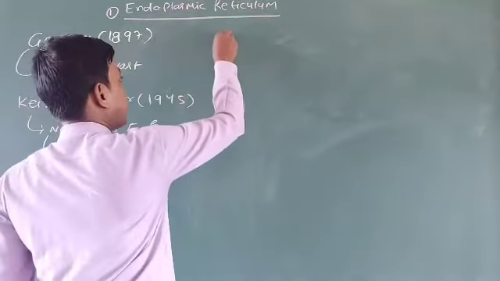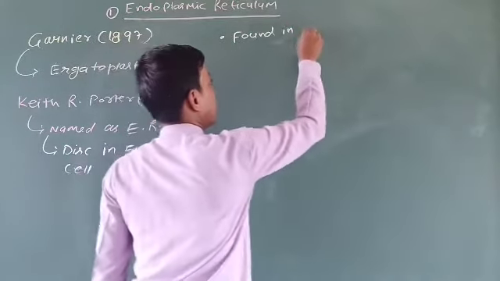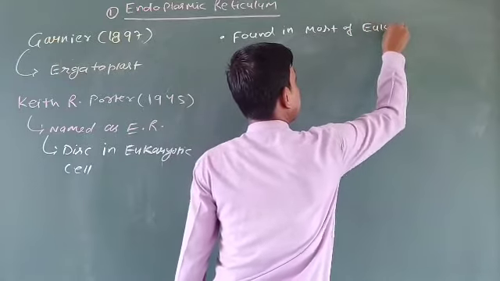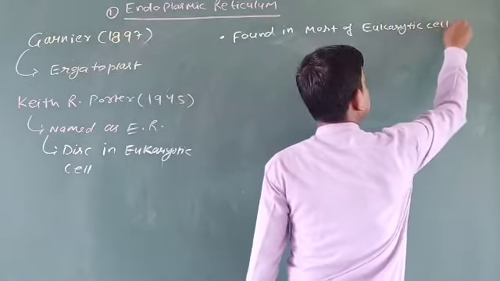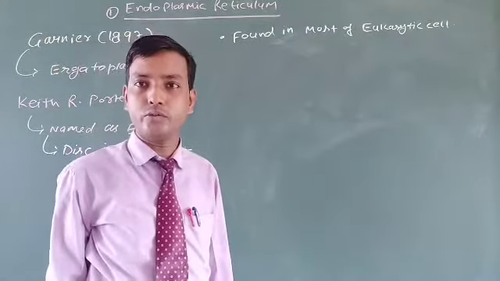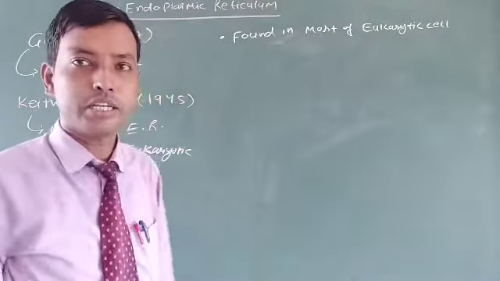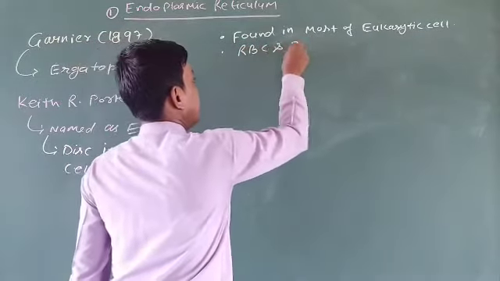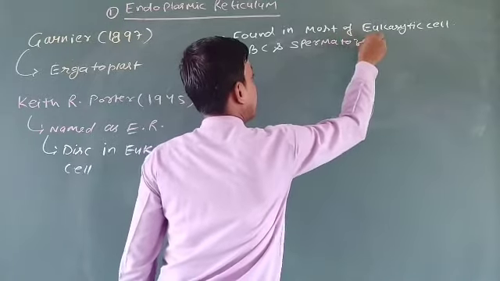Now back to the features. Endoplasmic reticulum is found in most eukaryotic cells. As you all know, there is a difference between prokaryotic and eukaryotic cells, and it is most common in eukaryotic cells. It is absent in red blood cells and spermatozoa.